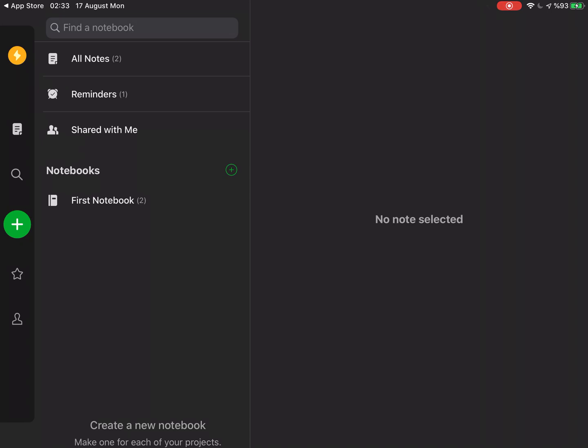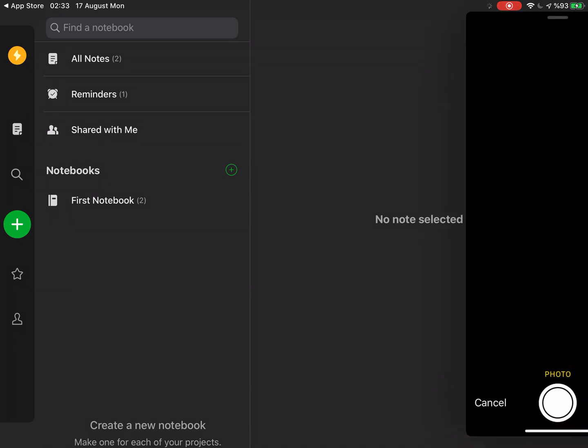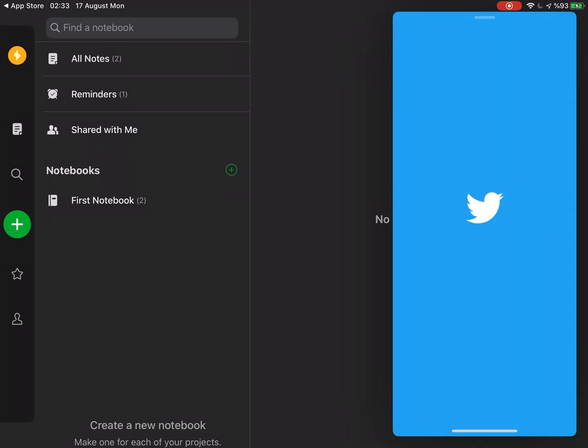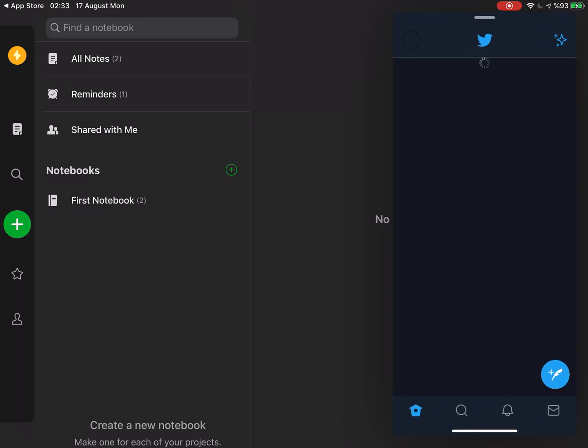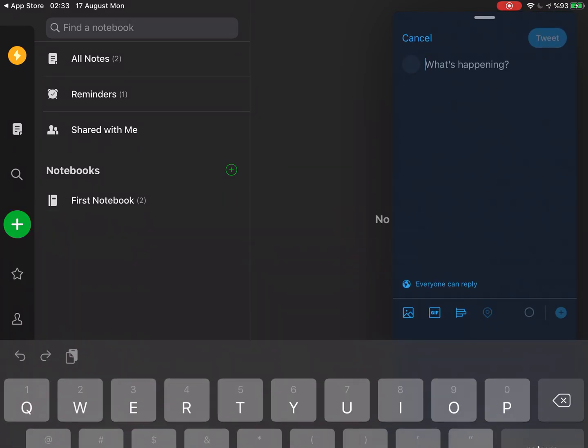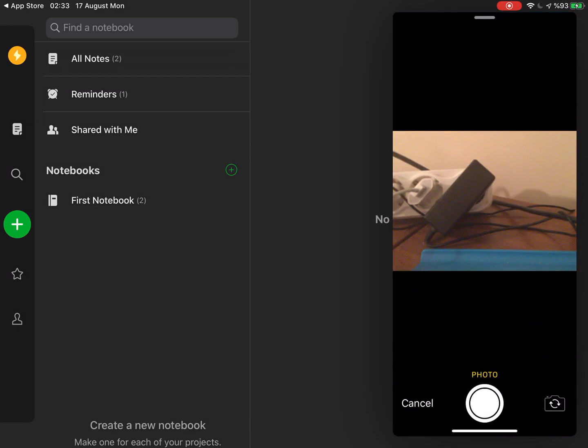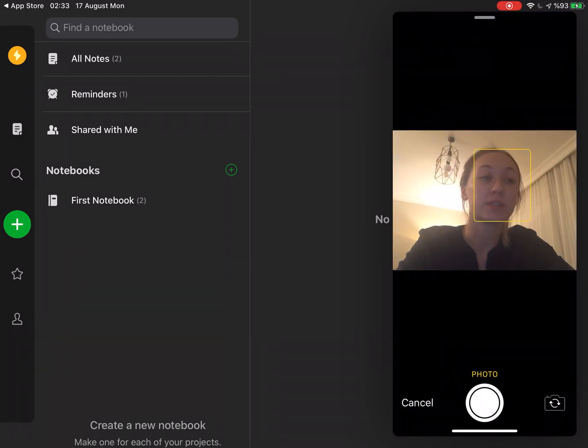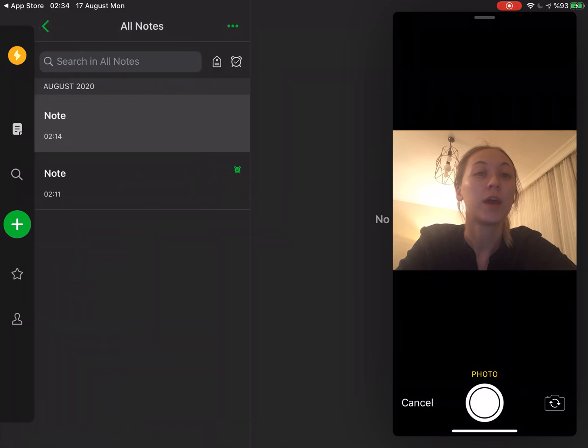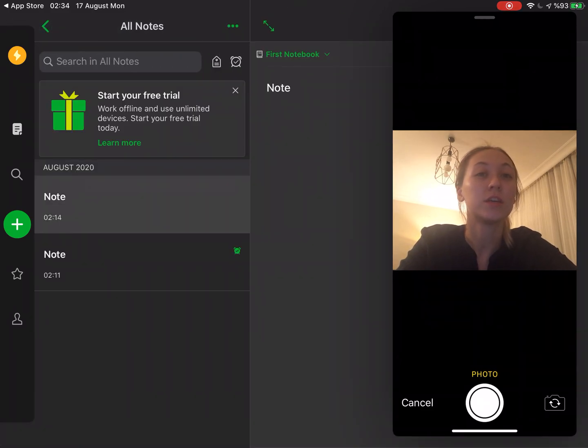As you can see, the design is very simple. This is the main home screen, and you can tap All Notes and see the notes here.